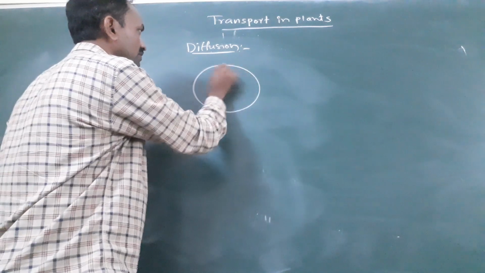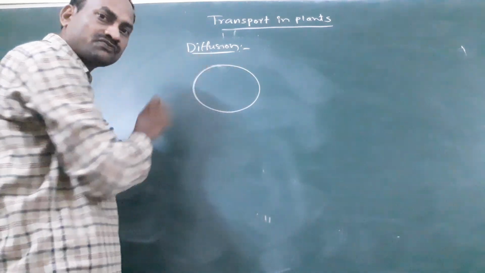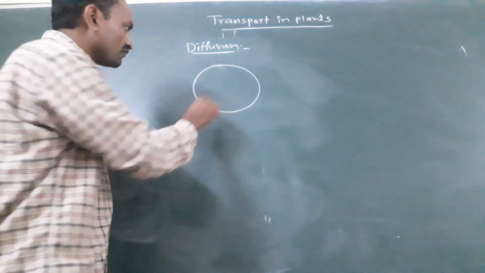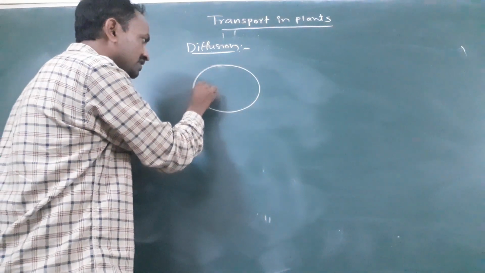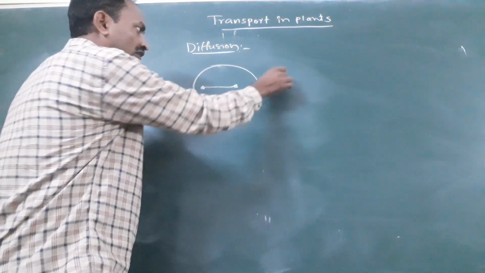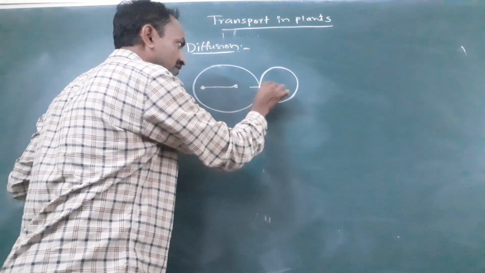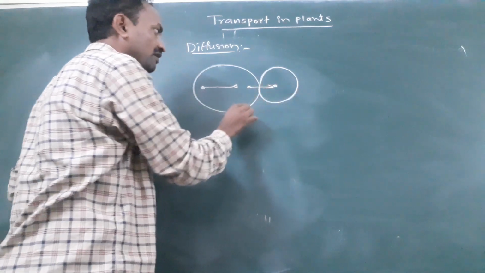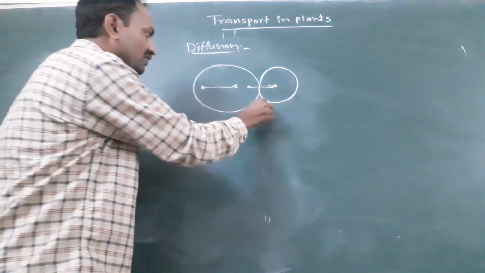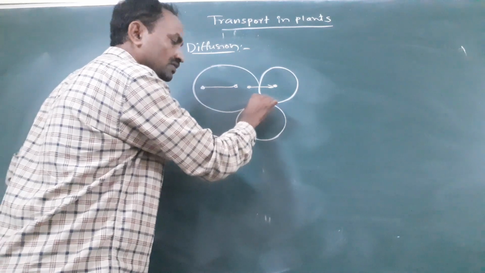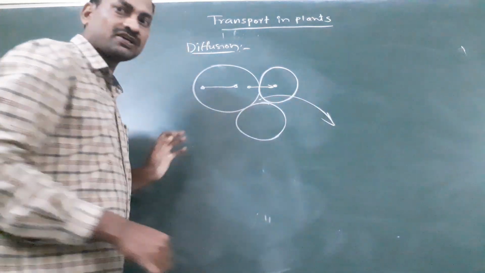So here diffusion is responsible for the transportation of substances within the cell from one region to another region, or from one cell to another cell,